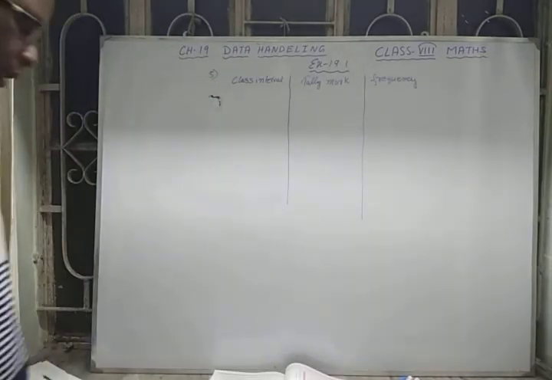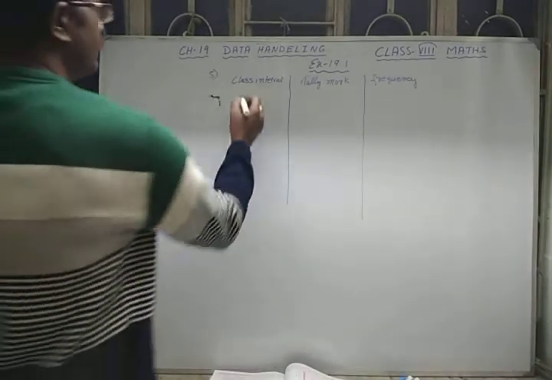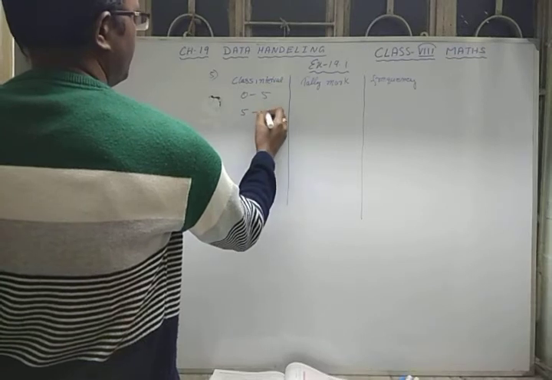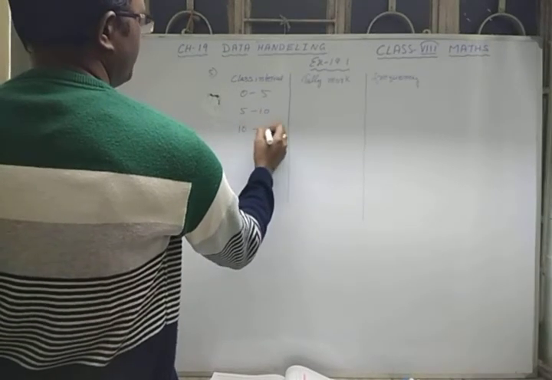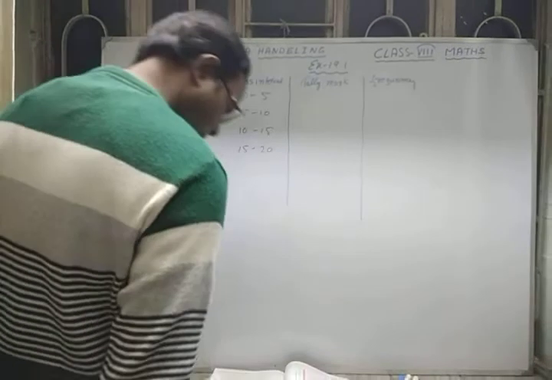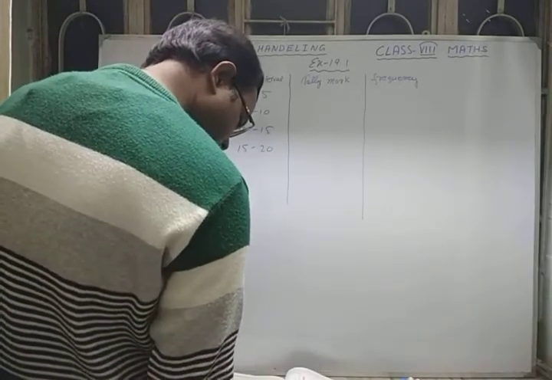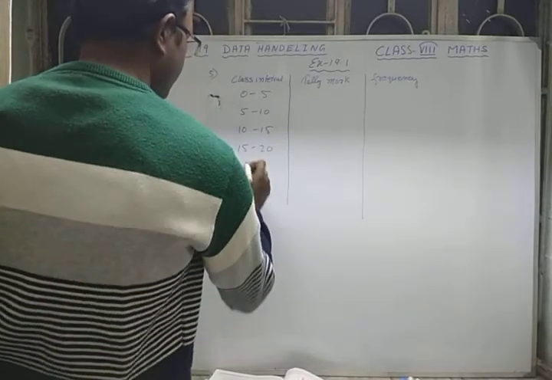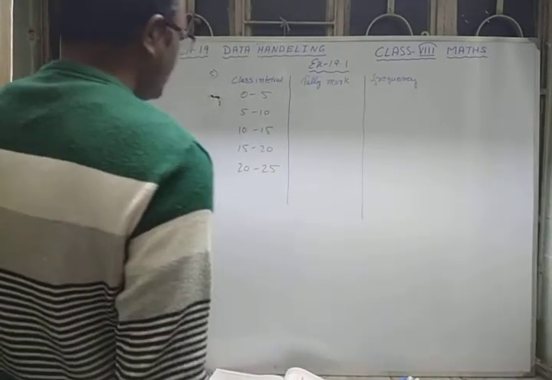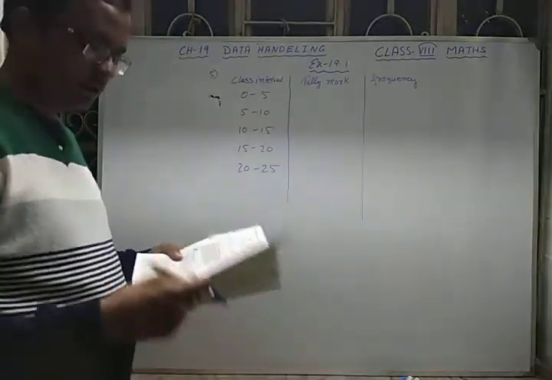The class intervals you have to take are already mentioned. So it is 0 to 5, then 5 to 10, 10 to 15, 15 to 20. I don't think we need more than 20. Yes, we need 20 to 25. Now you have to count from the data that is given to us.